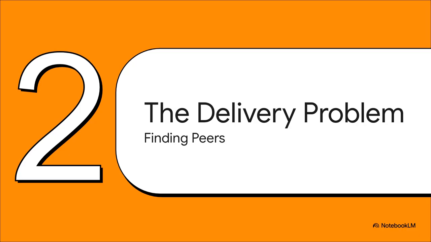Which brings us to a really fundamental question. If there's no central server, no giant address book in the cloud, how in the world do our apps find each other in the first place? This is what's known as the decentralized delivery problem, and believe me, it just got a little more complicated.